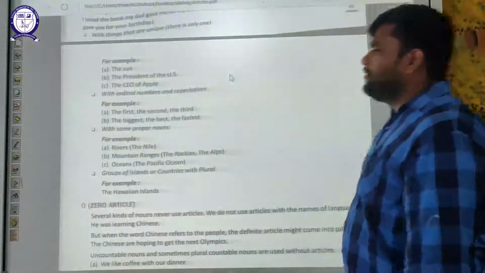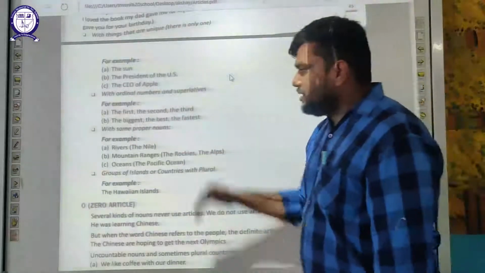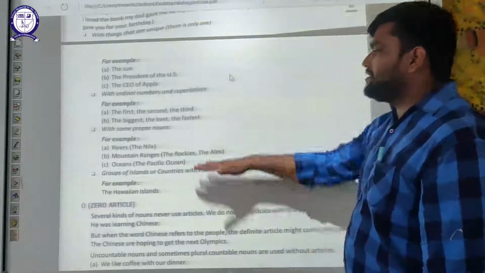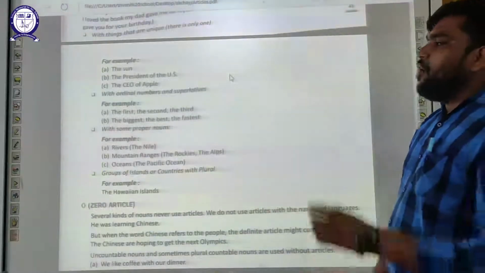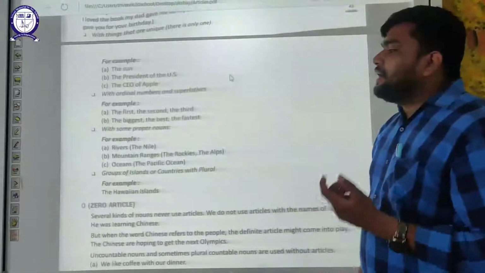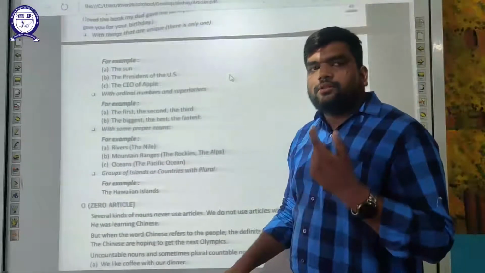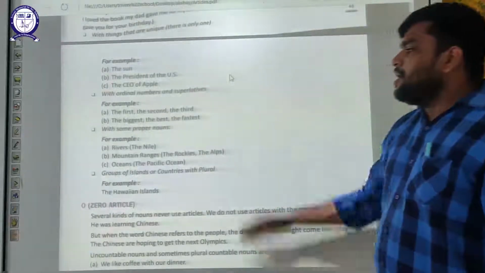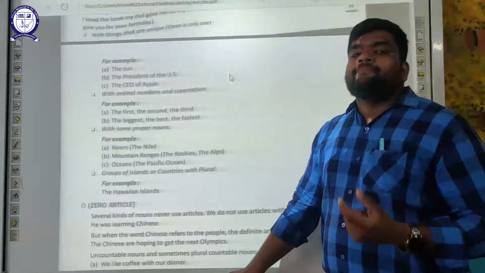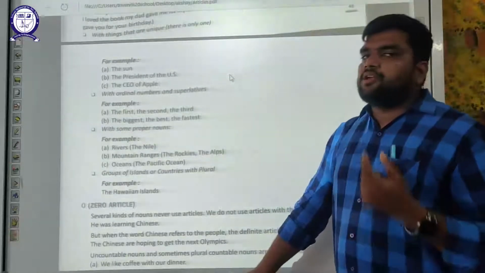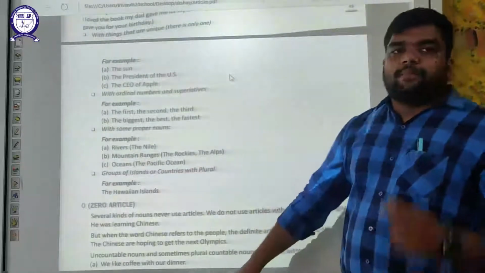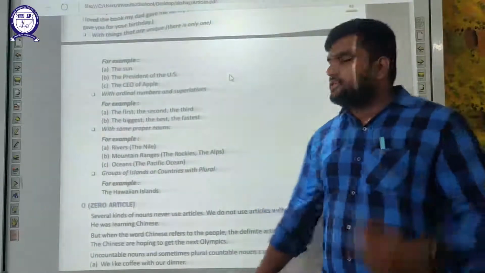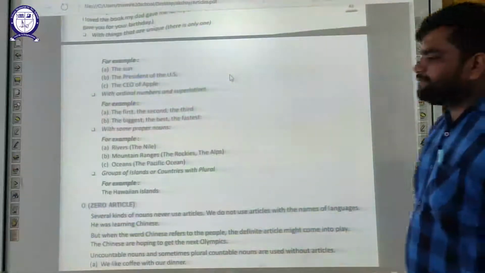With some proper nouns, for example rivers, the Nile; mountain ranges, the Rockies, the Alps; oceans, the Pacific Ocean. For rivers, we know the Nile is one: the Nile, the Ganga, the Yamuna, the Brahmaputra, the Amazon River. Mountain ranges: the Rockies, the Alps, Mount Everest, the Kanchenjunga. Oceans: the Pacific Ocean, the Indian Ocean, the Atlantic Ocean, the Southern Ocean. These are specific ones.